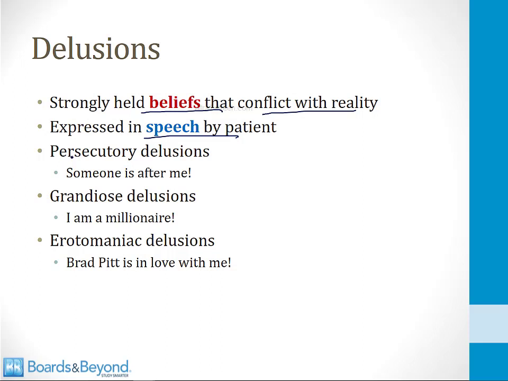So for example, persecutory delusions occur in patients who think that someone is after them. They might say someone is chasing me or someone is trying to kill me. These are evidence of persecutory delusions. Grandiose delusions are things like I am a millionaire or I am king of the world. Erotomania or erotomaniac delusions are delusions that involve someone being in love with them, like Brad Pitt is in love with me or all people are in love with me.